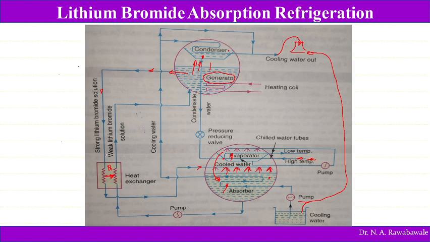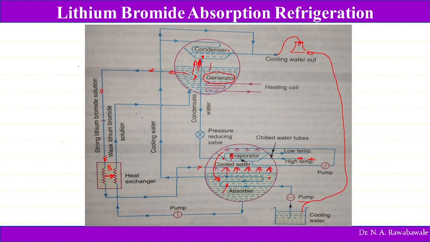So from this solution, which is at higher temperature, heat is taken by this weak solution, and this weak solution of lithium bromide is passed into this generator where it is heated, with the help of an electrical coil, or it may be with the help of steam. Here, water gets evaporated from the weak solution, and the strong solution is taken out from this, at higher temperature.